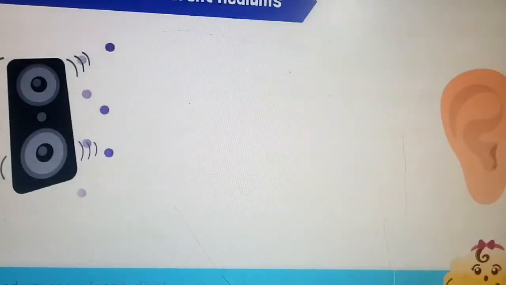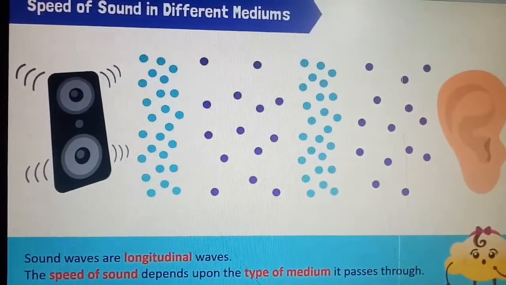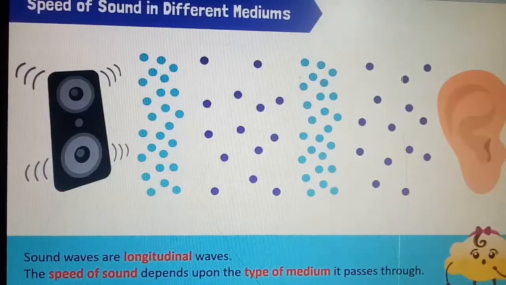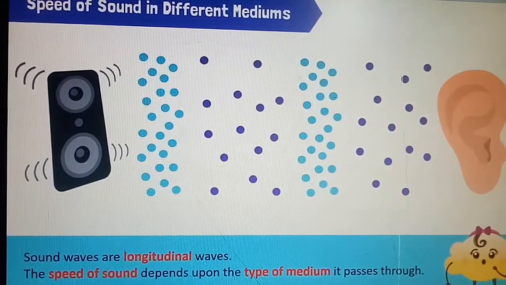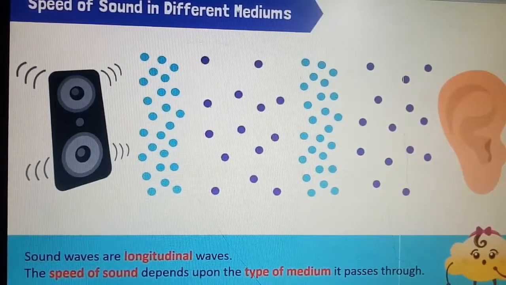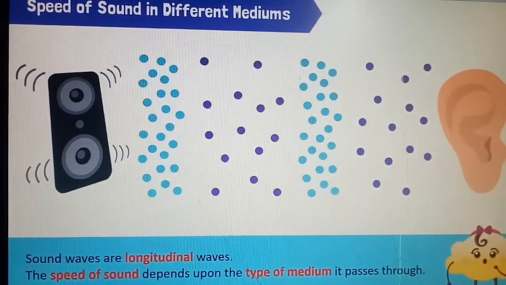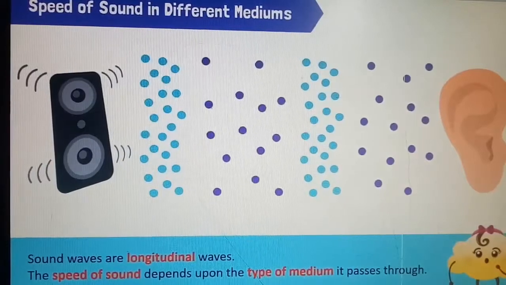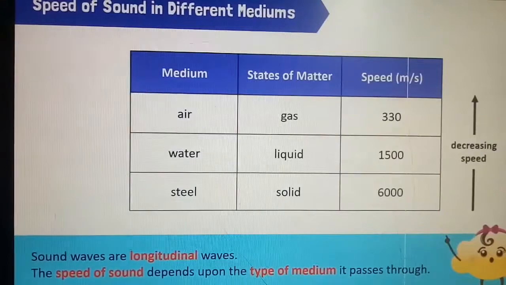And the speed of sound in different mediums is different. As we discussed, we have seen that in the table in a previous video, the speed is different in the different media. So sound waves are longitudinal waves, and the speed of sound depends upon the type of medium it passes through. And as we know, in air it is very low, in liquids faster than the air, and much faster in the solids. Now look at that.